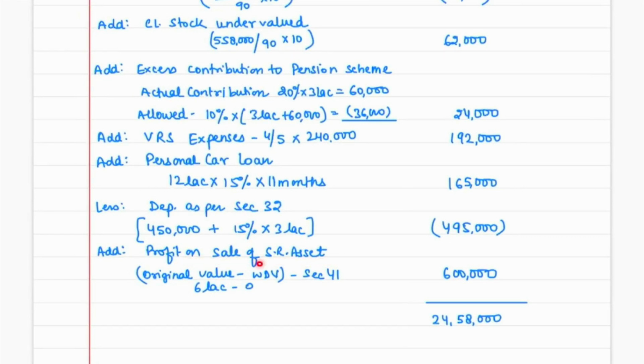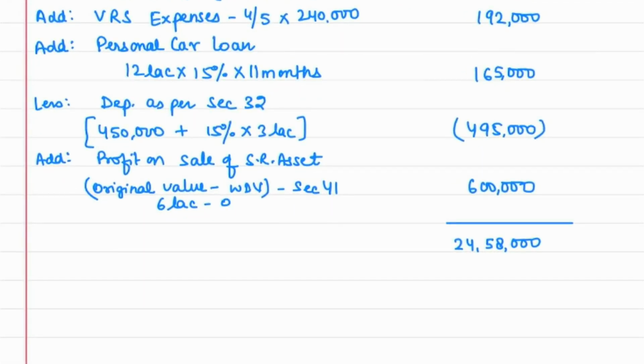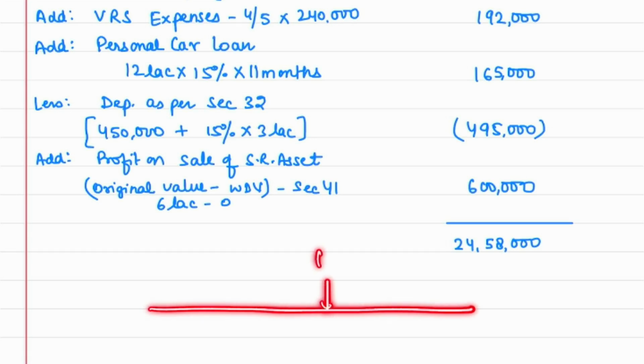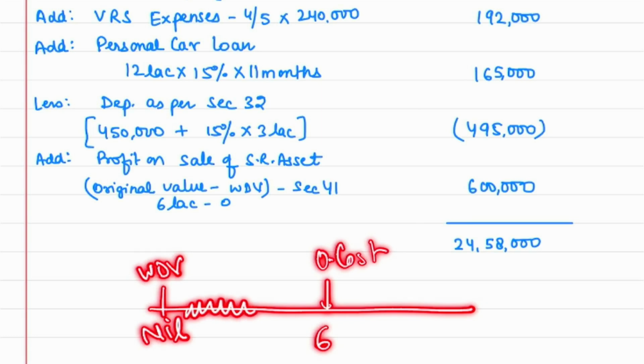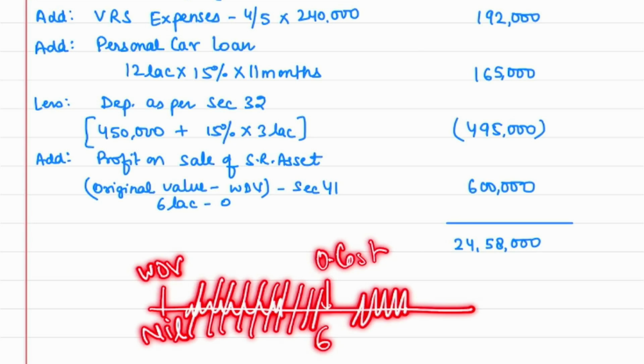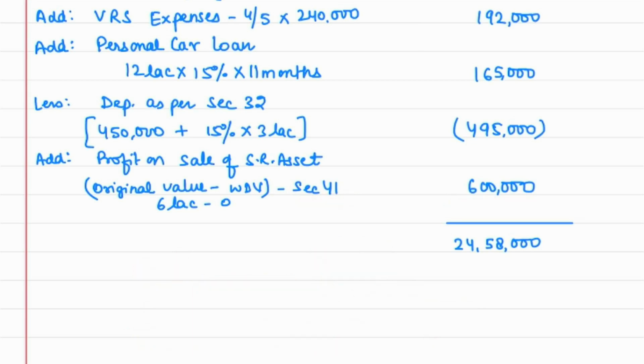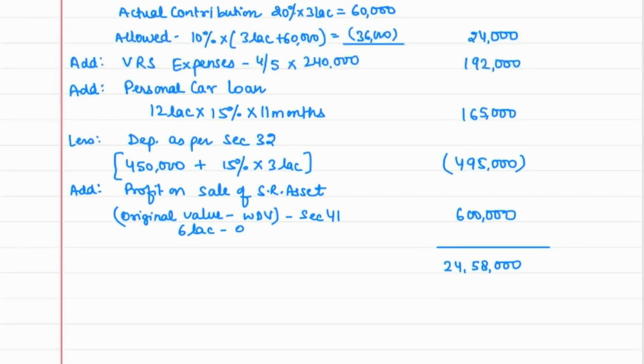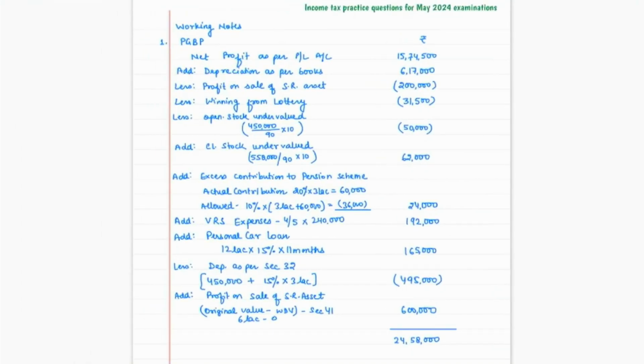And this is again the important scientific research asset, as I've already discussed, because here, see, the original cost of this asset was 6 lakh. And how much is the written down value? Because you have claimed deduction under section 35, the written down value was nil. And now you are selling it at more than this amount. In fact, it is going above your original cost. So you understand, the amount up till original cost will become your PGBP income. So 6 lakh would become your PGBP income under section 41. And the amount above your original cost will become your capital gain. So this is how your PGBP income is computed, 24,58,000. If you want, you can pause the video here and you can see your PGBP note.